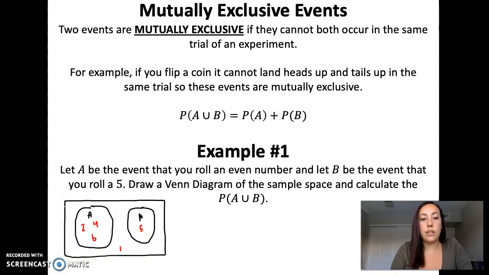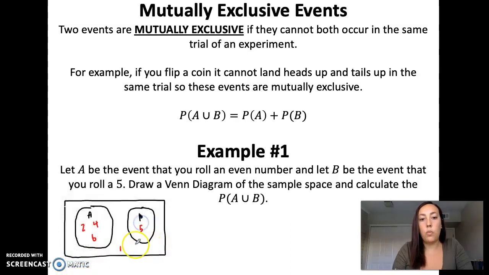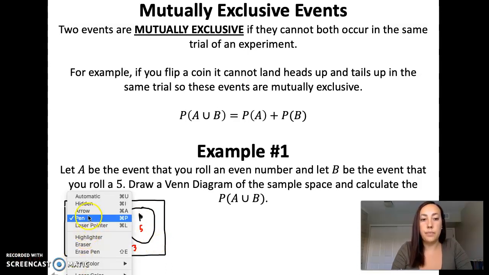So the outcomes that are neither in event A nor event B are 1 and 3, because those are odd and they're not 5. So they're in neither of those 2 events.